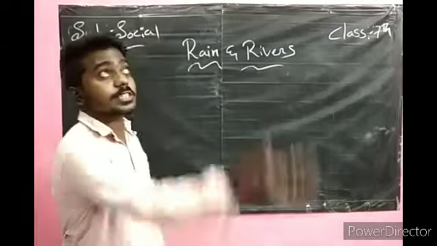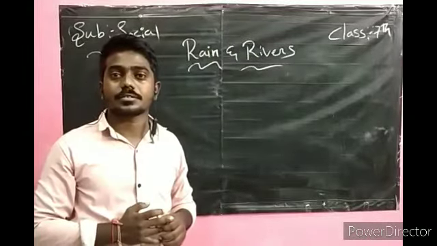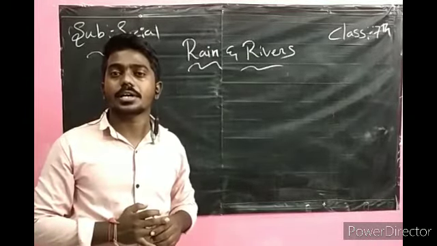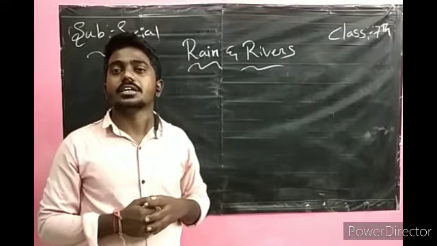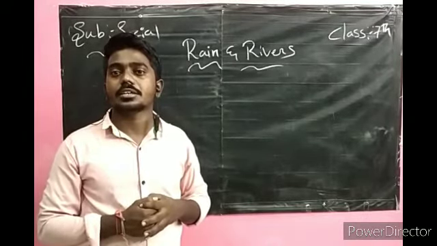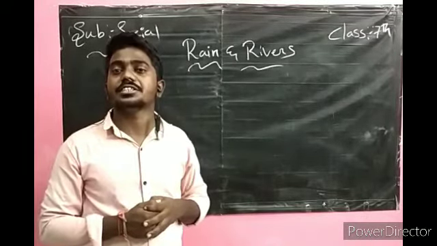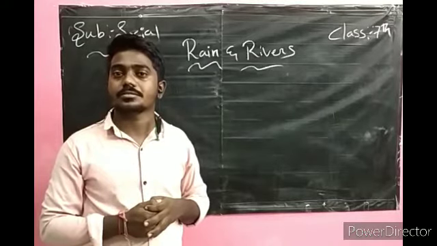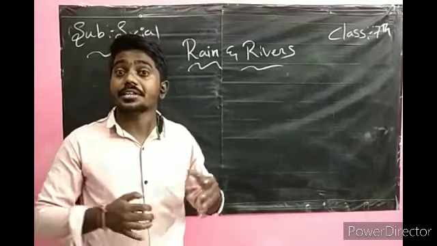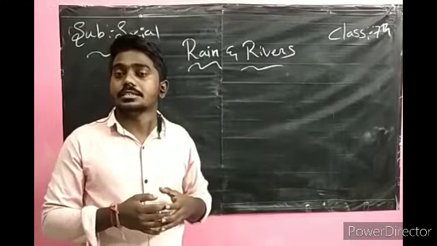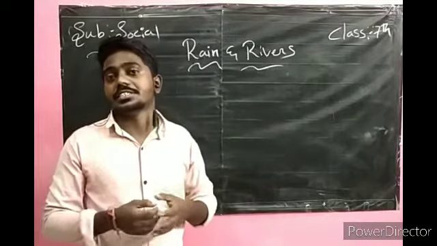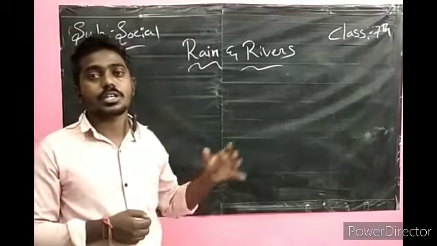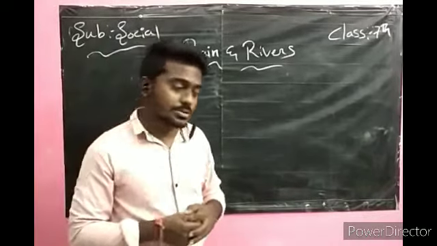As the clouds go up, they become cooler and cooler. At last it is very difficult for them to stay in the air. With the increasing weight, the rain begins. This is about the formation of the clouds.